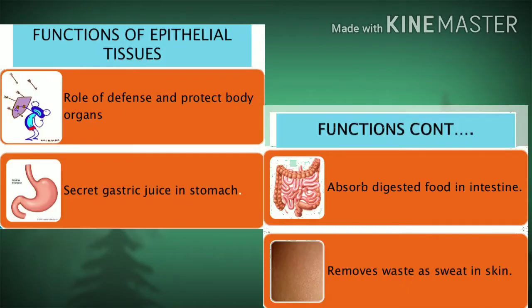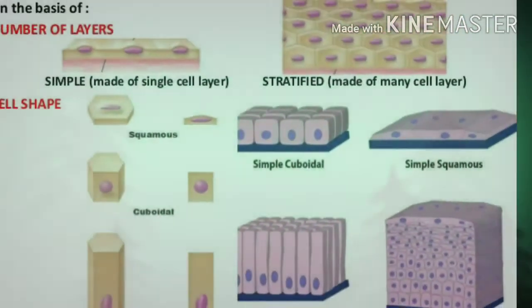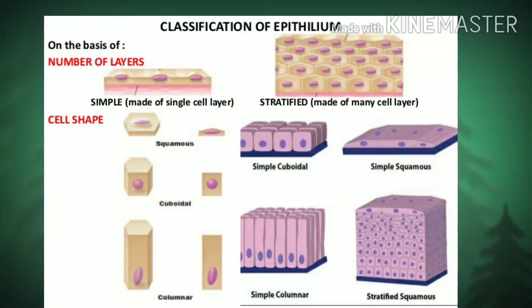Now some basic functions of the epithelial tissue. First is protection. Second, secretion of gastric juice in the stomach. Third, absorption of digested food in the intestine. And fourth, removal of waste as sweat in the skin. We will learn about types of epithelial tissue. On the basis of the number of layers, two types are there: simple, made up of a single layer, and stratified, made up of many cell layers.